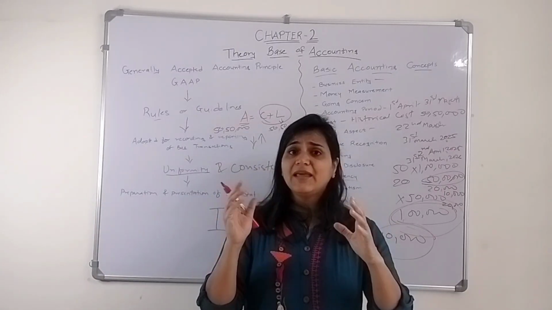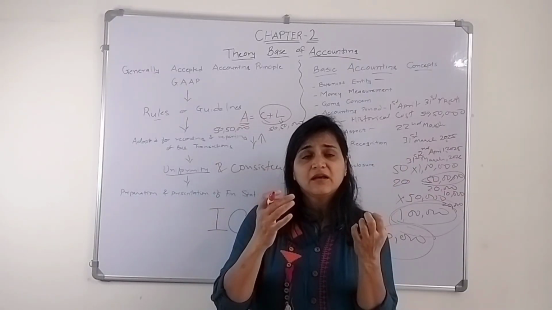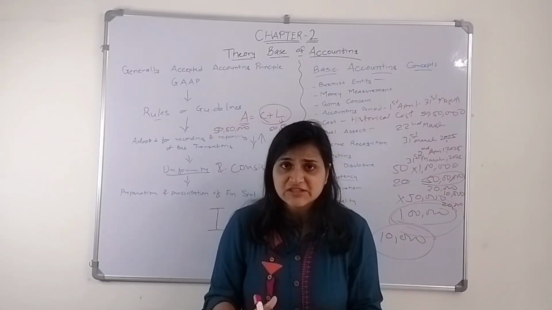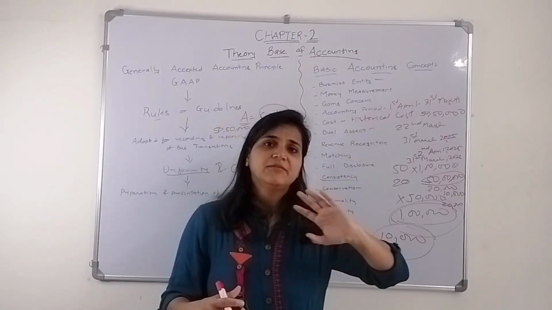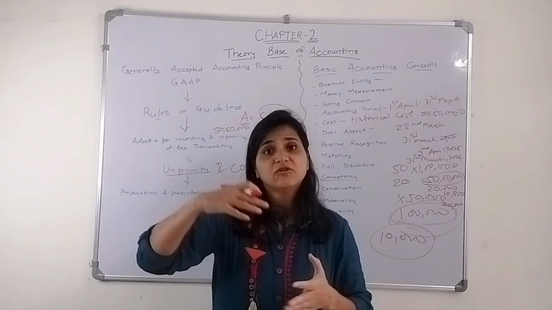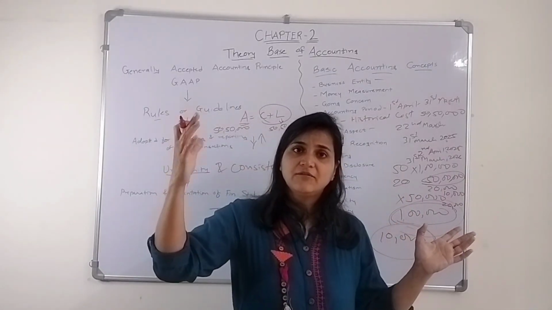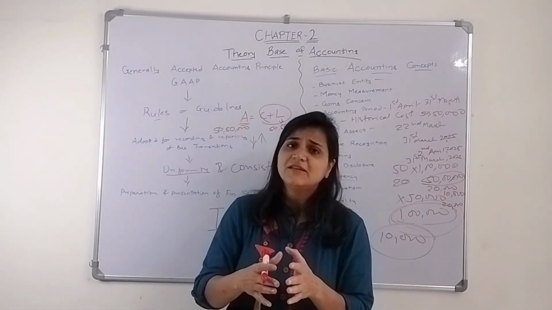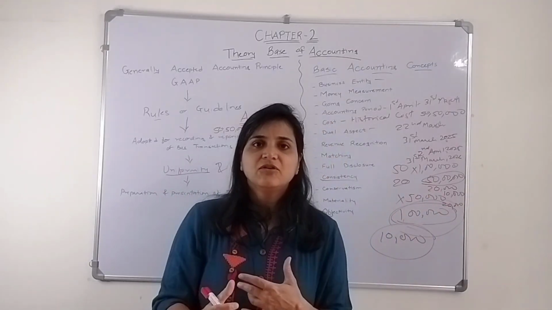Or like I said, when we discussed historical cost, they have to prepare it based on the cost at which they purchased the asset. They can't sometimes keep it at market value, sometimes at cost value. That is not feasible. If the market value increases, it shows a beautiful picture of the books of accounts. The market value has risen, so let's charge the assets based on market value. Obviously it will show a beautiful picture of the books of accounts. That is not what we are supposed to do.